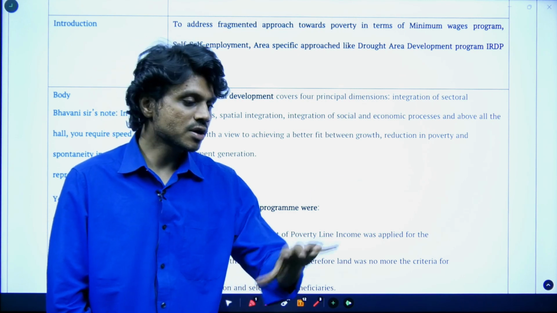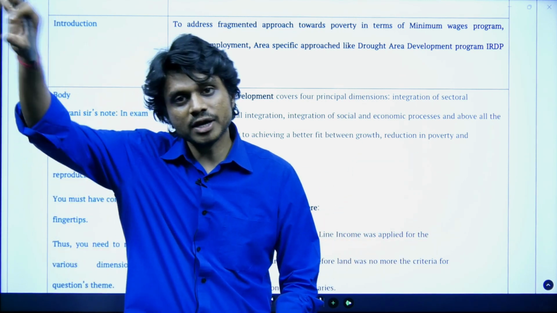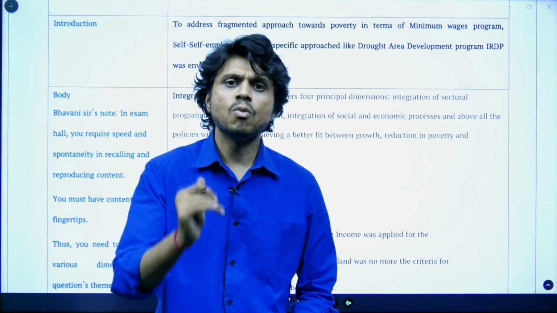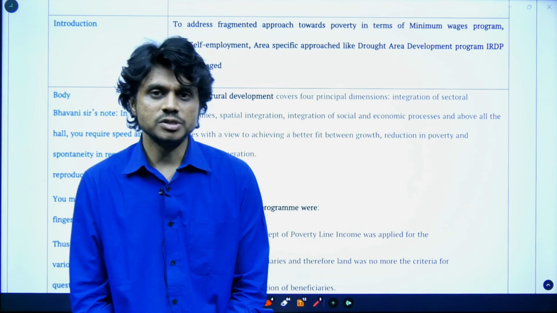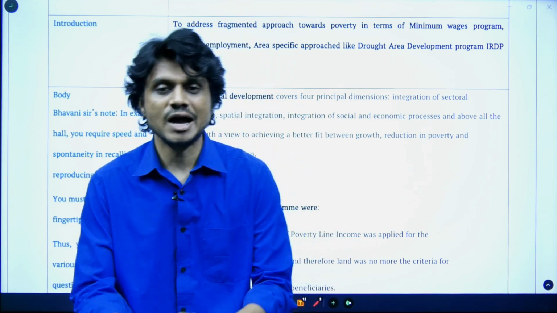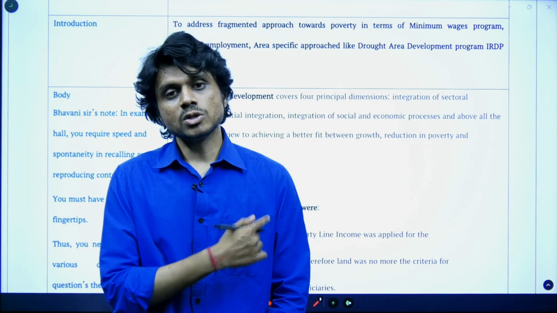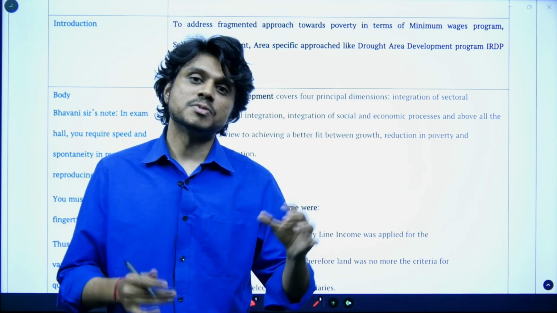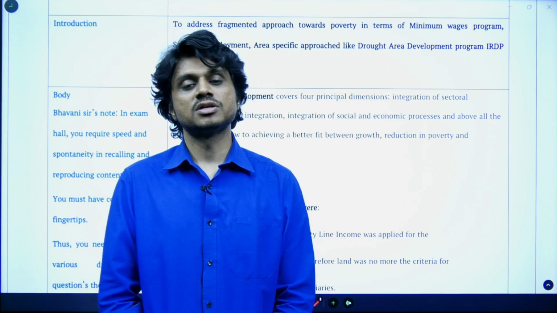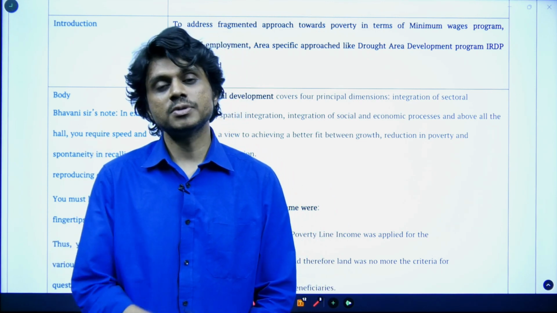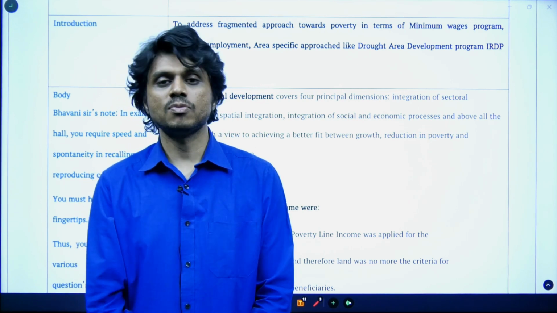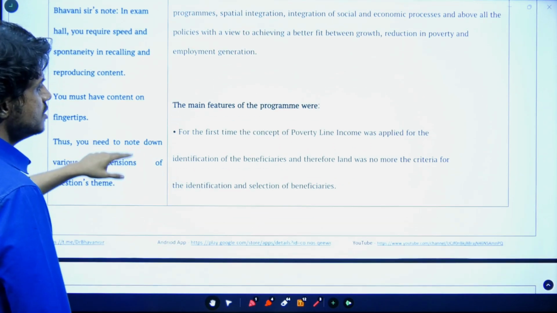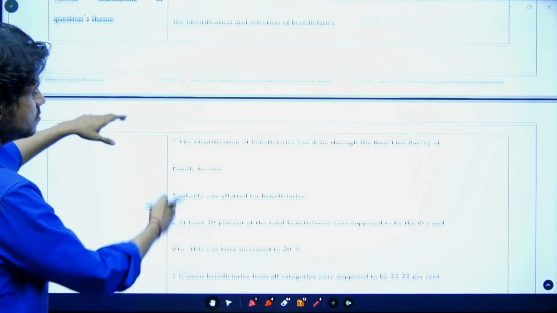Along with this, proper infrastructure promotion by convergence of various other schemes. All those things would be collaborated, and more preference would be given to the vulnerable sections, weaker sections, women, and backward communities. Promotion would also be done for agriculture, and forward and backward linkages between agriculture and small cottage industries. Transport facilities would also be developed so that rural and urban areas are properly connected. So these are the main features of your Integrated Rural Development Program.